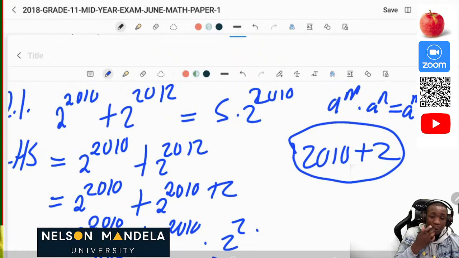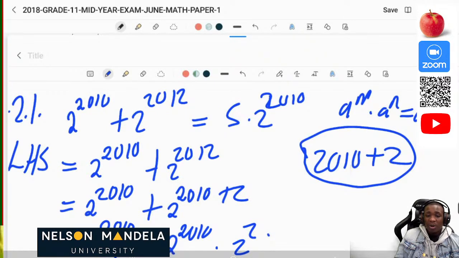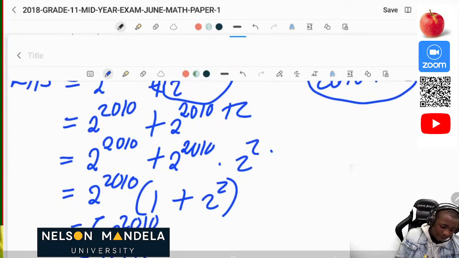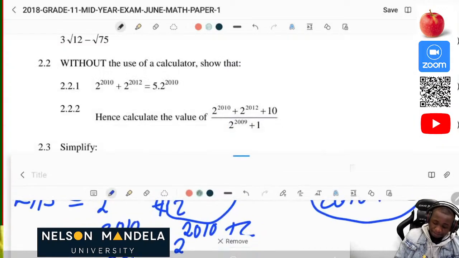So the first thing which we're able to do is to show that on the left hand side, that's where we have many variables, or that's where we can actually solve further. So we started by solving further on our left hand side. So we solved our left hand side first, then we were able to arrive here. Then arriving here, we now break down the 2012, applying the laws of exponents, knowing that the same bases are multiplying each other, then we can definitely get this outcome 2012. So 2010 plus 2 is the same as 2012. So we use that aspect, then we're able to get the correct answer.